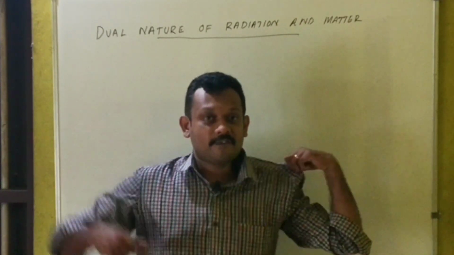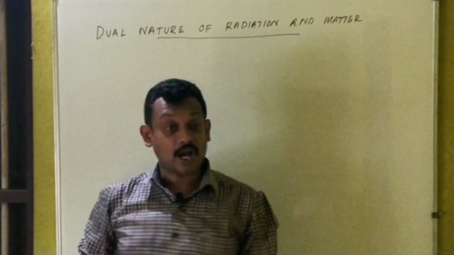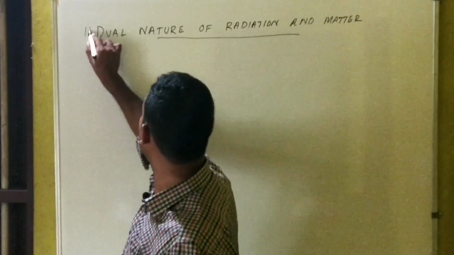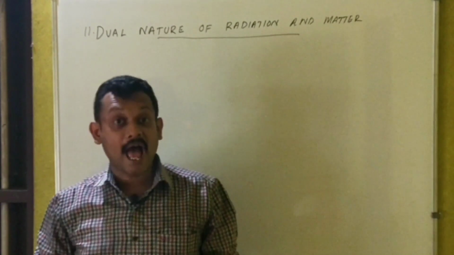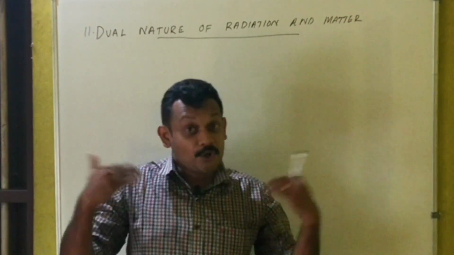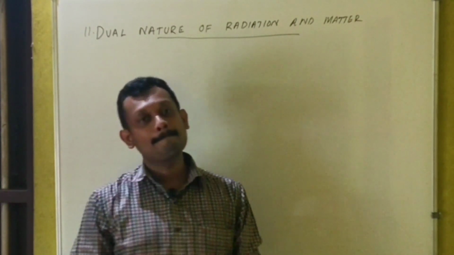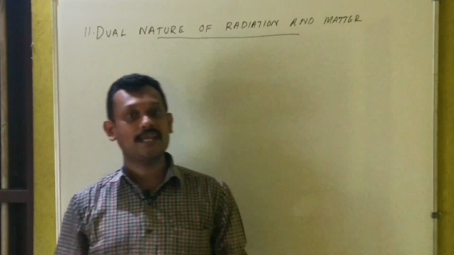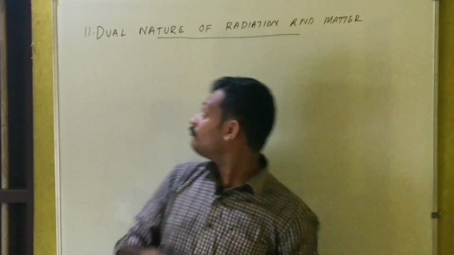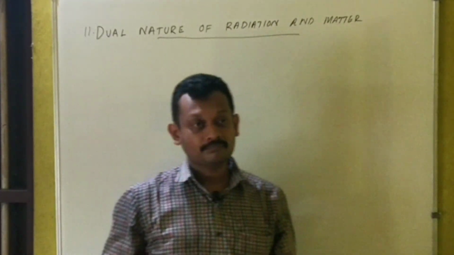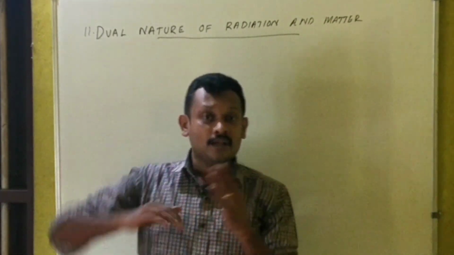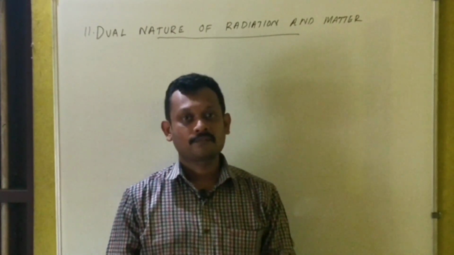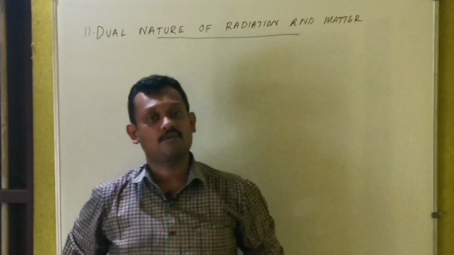So my plan for today is starting chapter number 11, and the 11th chapter is dual nature of radiation and matter. Dual nature. What do you mean by the term dual nature? Dual. There are two natures. Of what? Radiation. We have to see the dual nature of radiation. Then we have to see the dual nature of matter. So what is this dual nature all about?